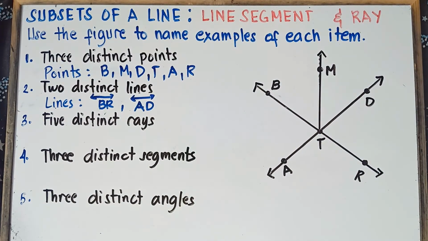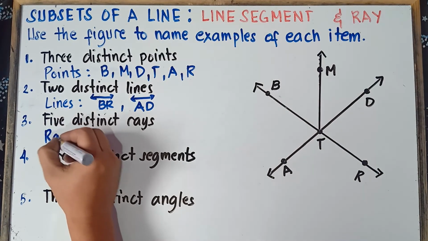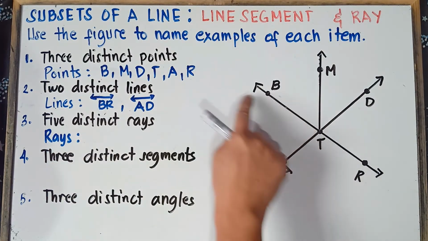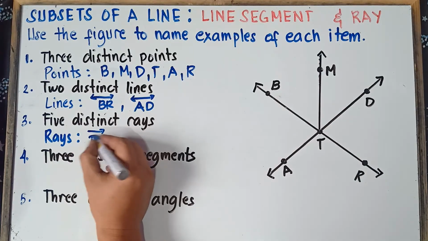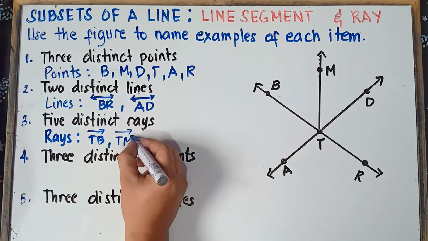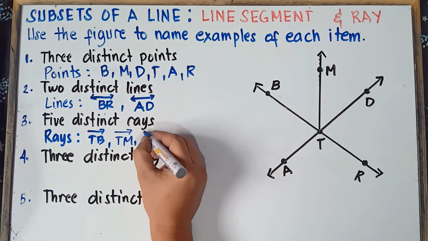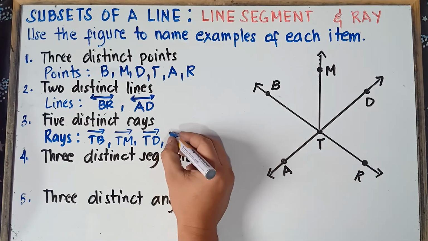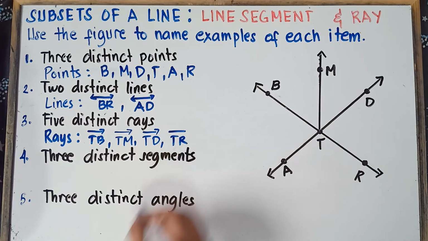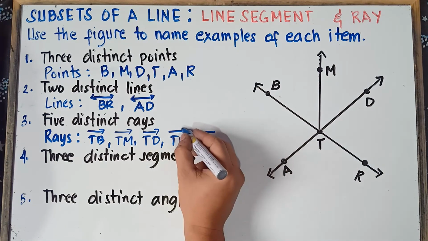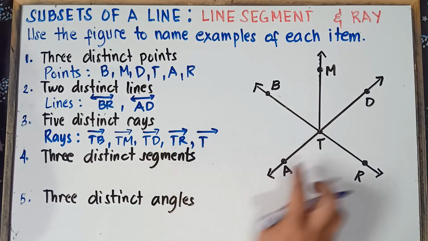Alright, and then number 3, 5 distinct rays. Let me just write all the rays. I think we do have many rays. We have ray TB, so ray T and then B. We have ray TM, ray T and then M. We have ray TD, ray T and then D. We have ray TR, ray T and then R. We also have ray TA. This is the symbol for ray, an arrow going to the right.